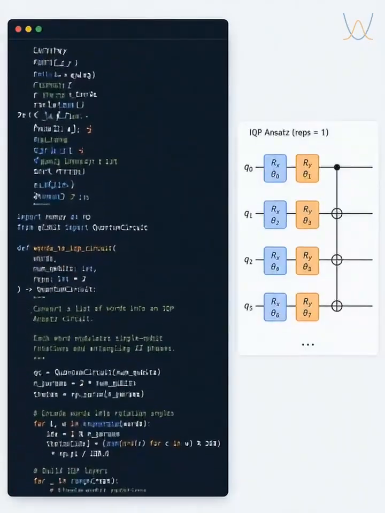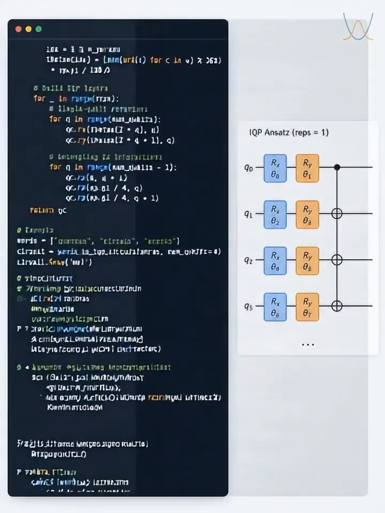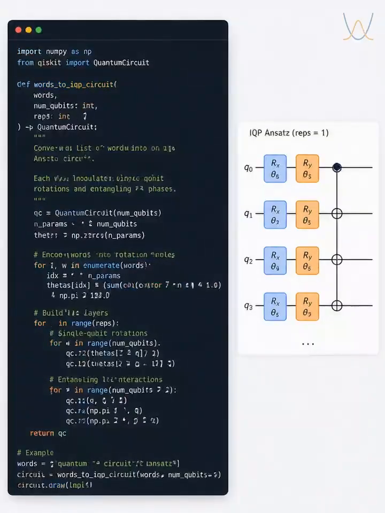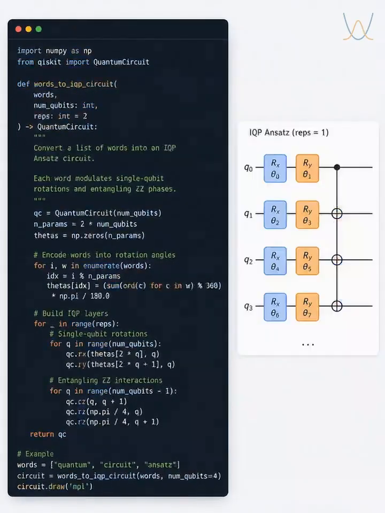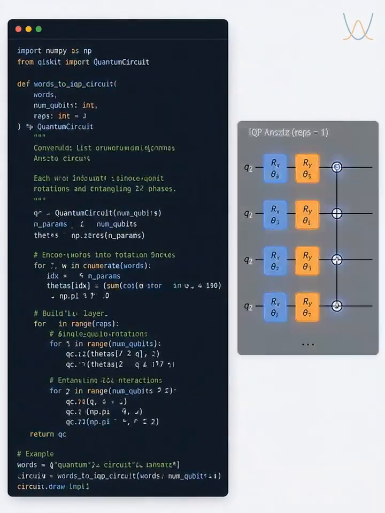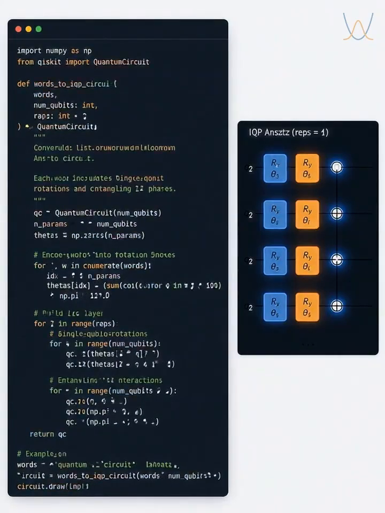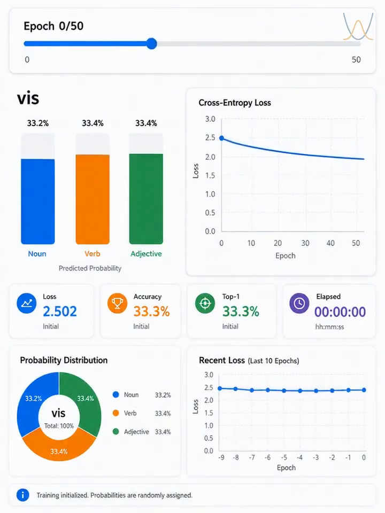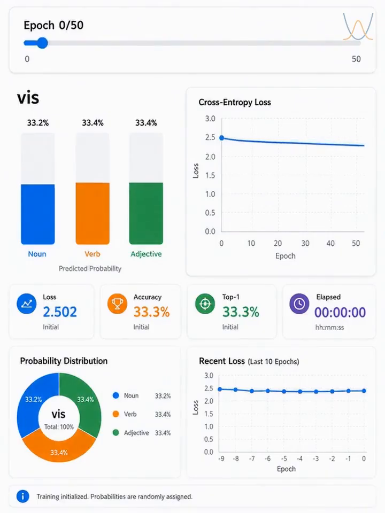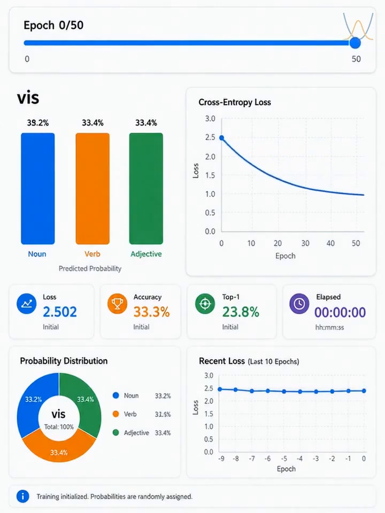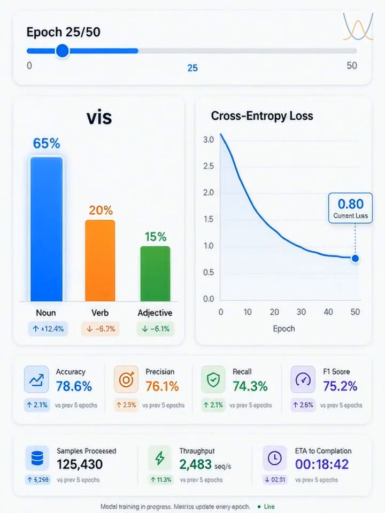The quantum part-of-speech training architecture we engineered is a complete runnable PyTorch script using Lambeck to train a quantum classifier. We define a small subset of words, build their quantum circuits using the IQP, or instantaneous quantum polynomial, ansatz, and use a standard cross-entropy loss function to force the quantum gates to learn the correct grammatical categories. During gradient descent, the loss function calculates exactly how much we need to physically rotate the phase of the qubits so that the measurement aligns perfectly with the correct grammatical category.